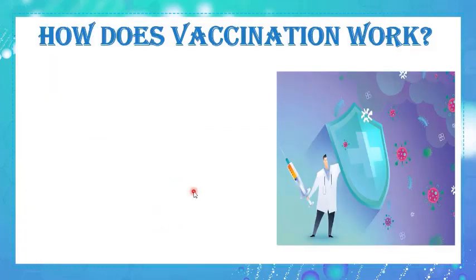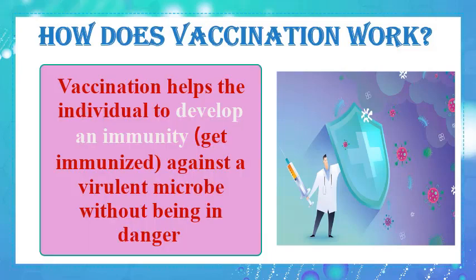How will your immune system react when you are vaccinated against a disease? Yes, this vaccine, which is an attenuated microbe, induces a primary specific immune response with the formation of memory cells. What is the role of these memory cells? Memory cells will fight directly and quickly the virulent microbe when it enters the body.